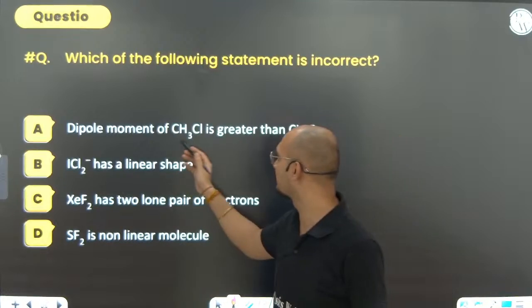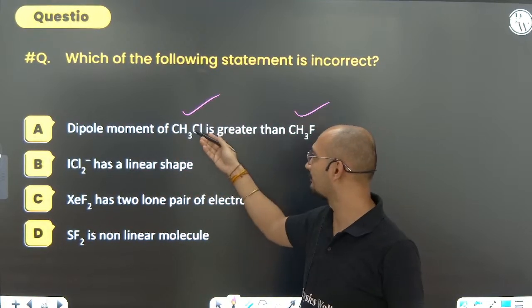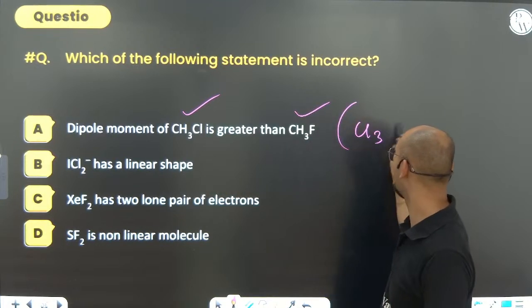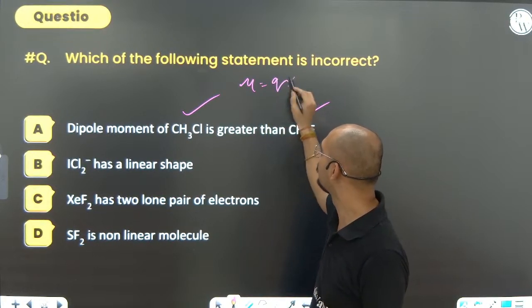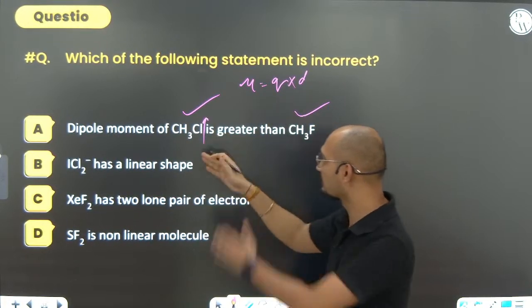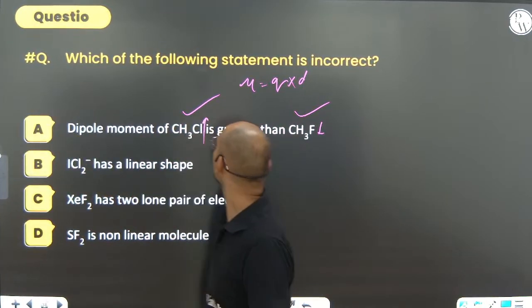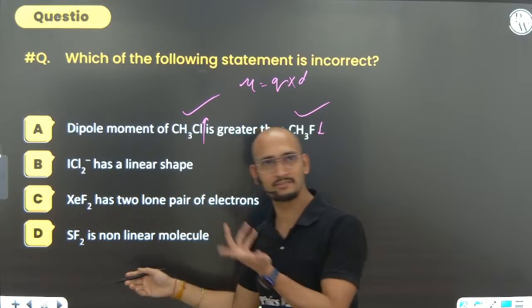Next, which of the following statements is incorrect? Dipole moment of CH3Cl is greater than CH3F. Absolutely correct. Now you will say, sir, here electronegativity is less and here it is more, why? Always remember CH3Cl is going to be more than CH3F because mu equals Q into d. Here the distance, or you can say bond length, is more, and here the bond length is very small, that's why. So what was asked? Incorrect. This one is correct. ICl2 minus is linear in shape. Yes, you can just find out.